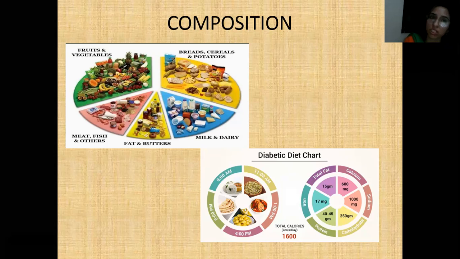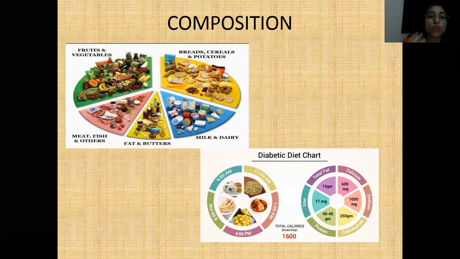Citrus fruit is a rich source of vitamins. So we should stick to fruits and vegetables. Don't take bread and cereals all the time, or feed biscuits to your kid just because they like them. It's not about that. Liking or disliking is something else. But nowadays we need to enhance our immunity.